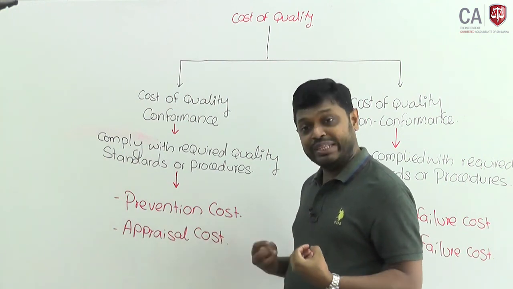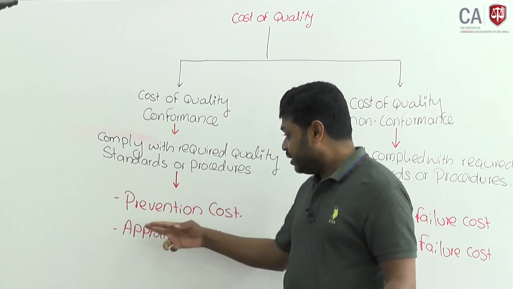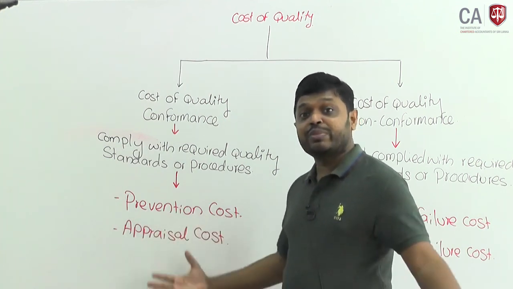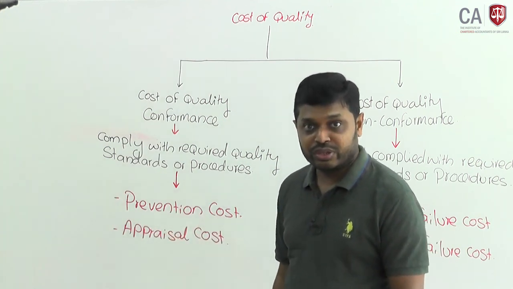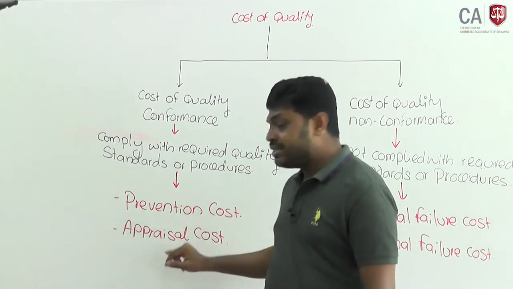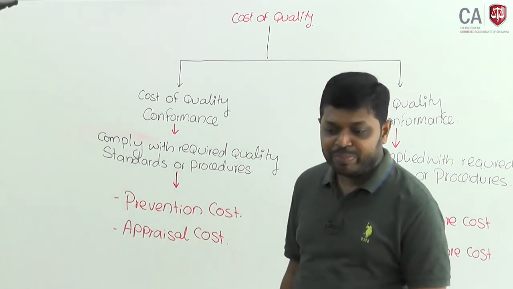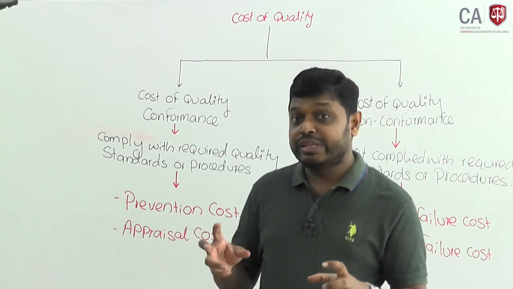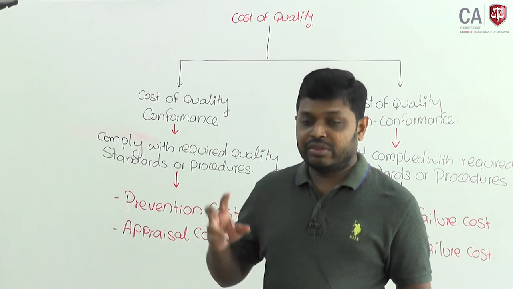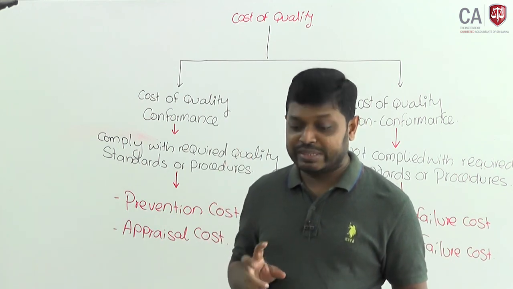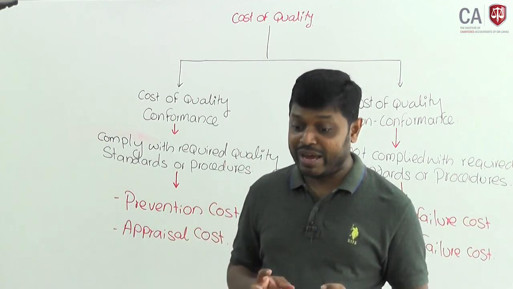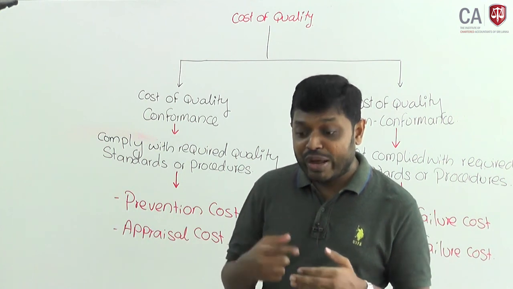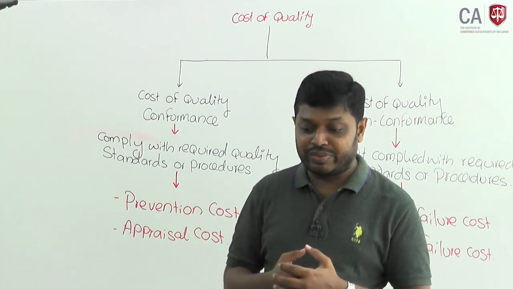If you want to meet the required quality standard, you have to train your staff. That means it's a prevention cost. Okay. Then appraisal cost. What is the meaning of appraisal cost? With appraisal cost also, we need to ensure that we meet the required quality standards and performance requirements while evaluating our product or service.